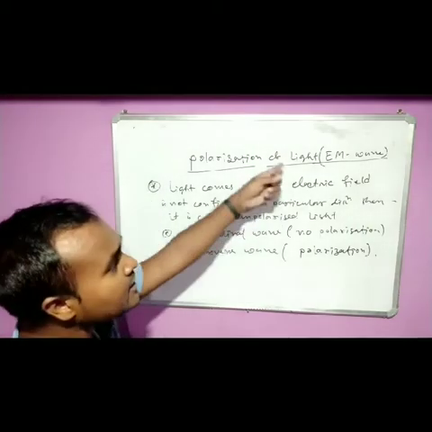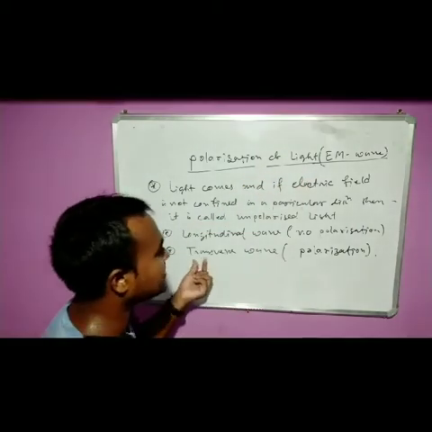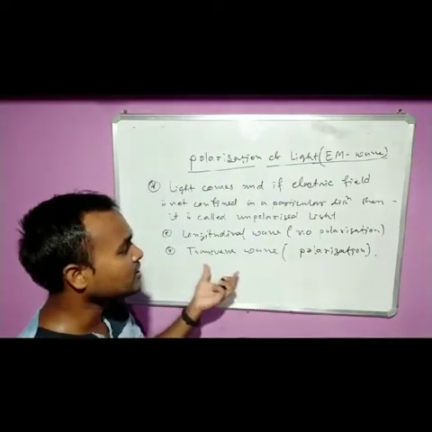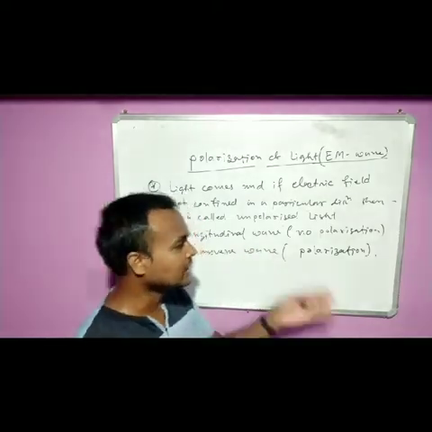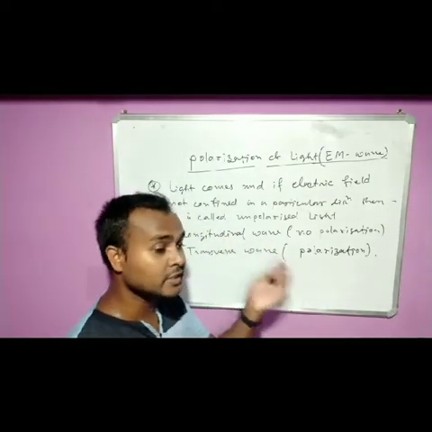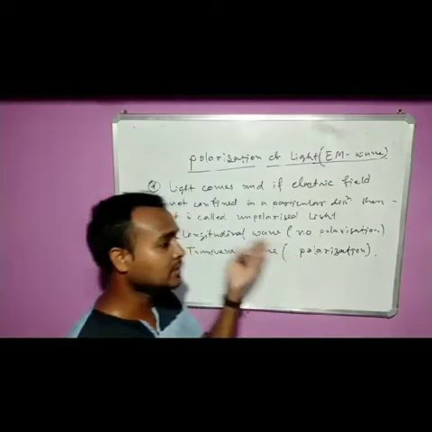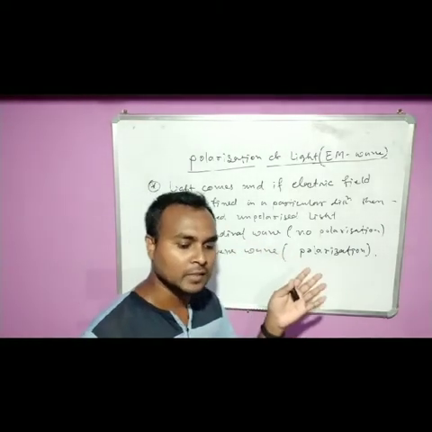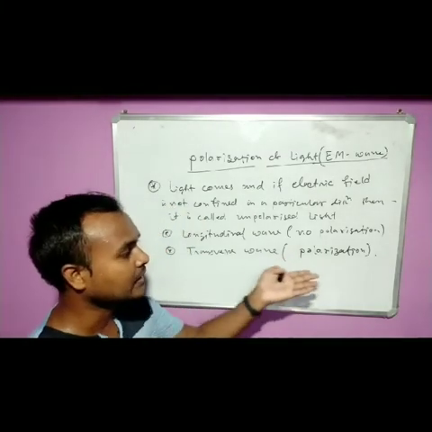And our light wave or electromagnetic wave is a transverse wave. Clear? Which does not need any medium. In longitudinal wave we need a medium to propagate the wave, but in transverse wave we don't need any particular medium.